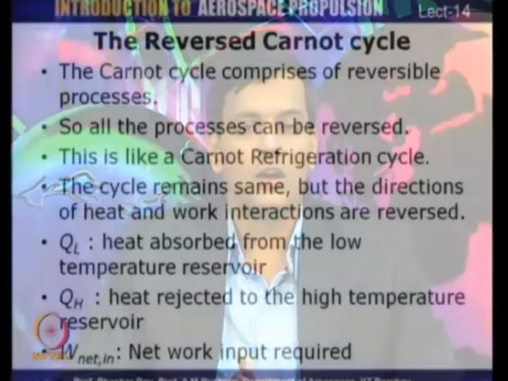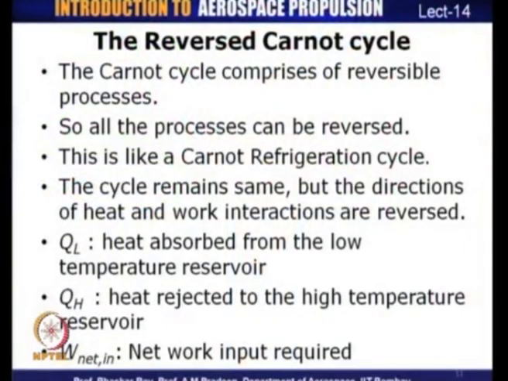And what we shall see next is how we can reverse a Carnot cycle. Because it is a reversible cycle, the reverse of the cycle also should be feasible. And so, what we shall discuss next is what is known as a reversed Carnot cycle. A reversed Carnot cycle will basically consist of processes which can be reversed. So, all the processes, as we have seen in a Carnot cycle, can be reversed, and so if we can reverse all the processes, we get what is known as a Carnot refrigeration cycle.